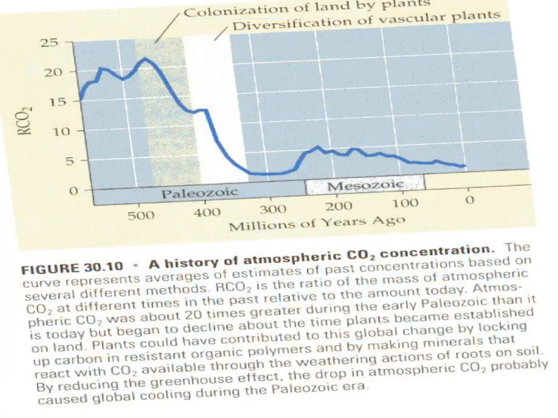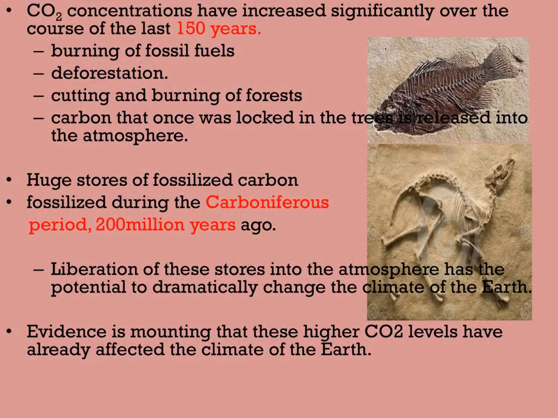This picture shows the atmospheric carbon dioxide concentration from millions of years ago. The curve represents the averages of estimates of past concentration based on several different methods. Carbon dioxide concentration has increased significantly over the course of the last 150 years. Through burning of fossil fuels, and deforestation, the cutting and burning of forests, carbon that once was locked in the earth is released into the atmosphere.